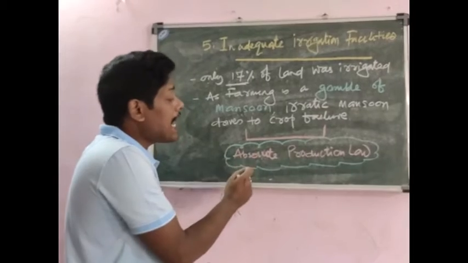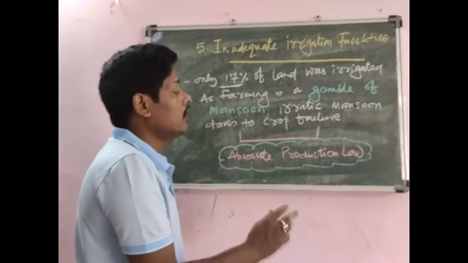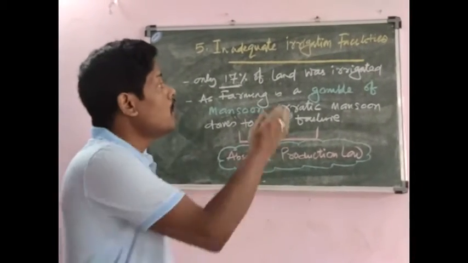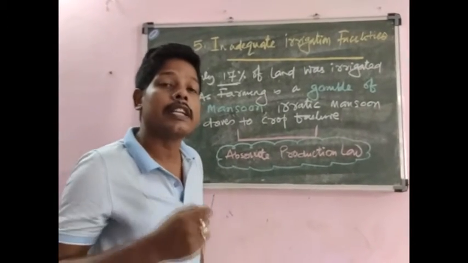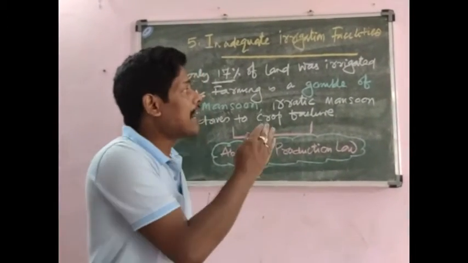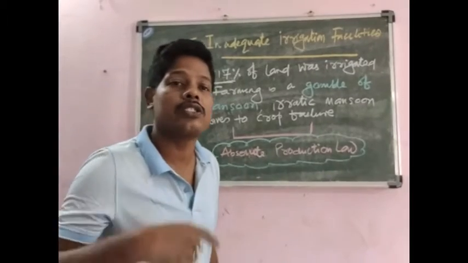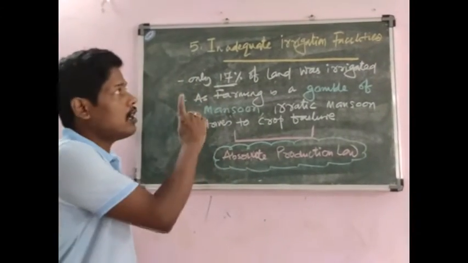Therefore, the total absolute production in the agricultural sector was low during the British period. And this absolute low production gave rise to backwardness and stagnation in the Indian agriculture sector. Okay, this is the fifth reason.